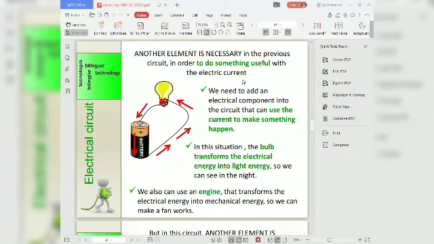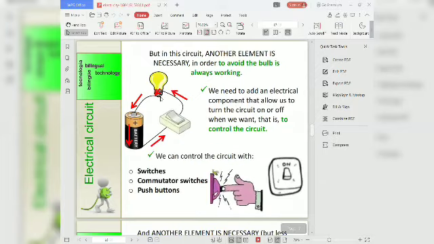Another element is necessary in the previous circuit in order to do something useful with the electric current. In this situation, the bulb transforms the electric energy into light energy, so we can see in the night. We also can use an engine that transforms the electrical energy into mechanical energy, so we can make a fan work.